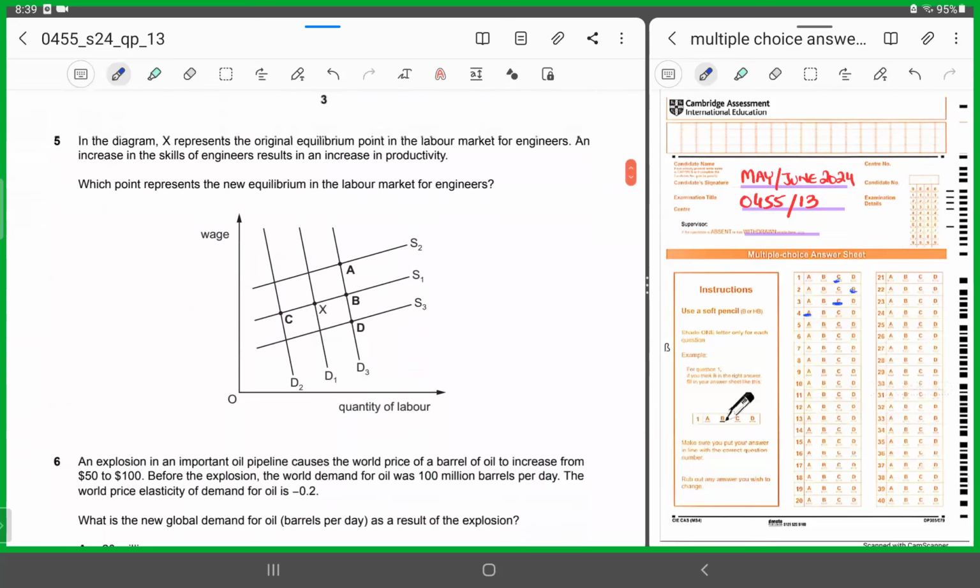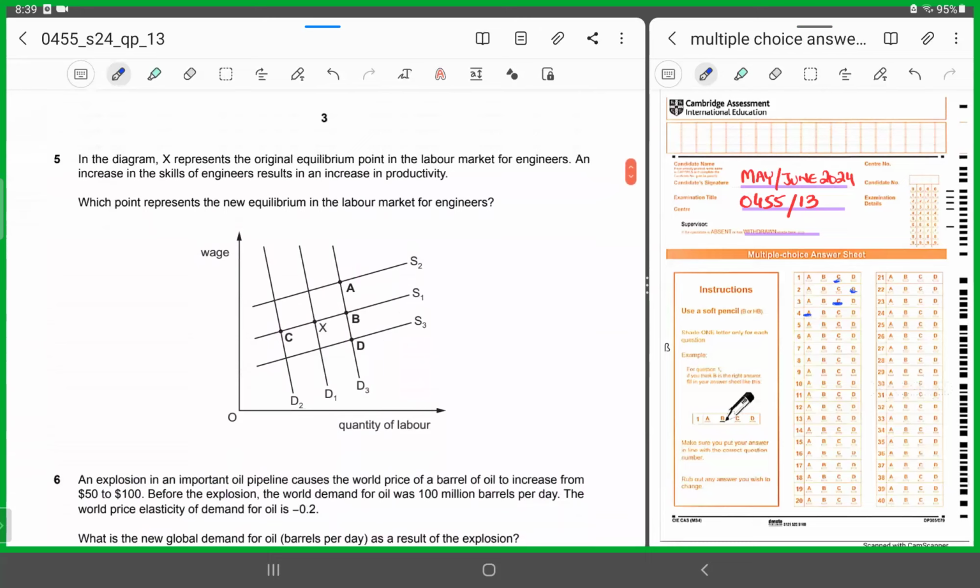All right. MCQ number 5. MCQ number 5 says, in the diagram, X represents the original equilibrium. So this is the original equilibrium point in the labor market for engineers. The vertical axis shows the wage. The horizontal axis shows the quantity of labor. An increase in the skills of engineers results in an increase in productivity.